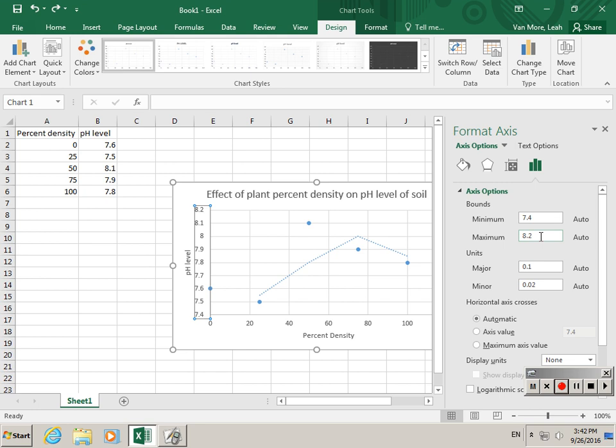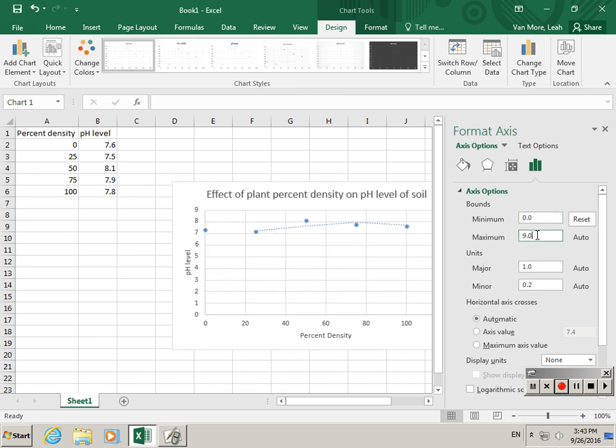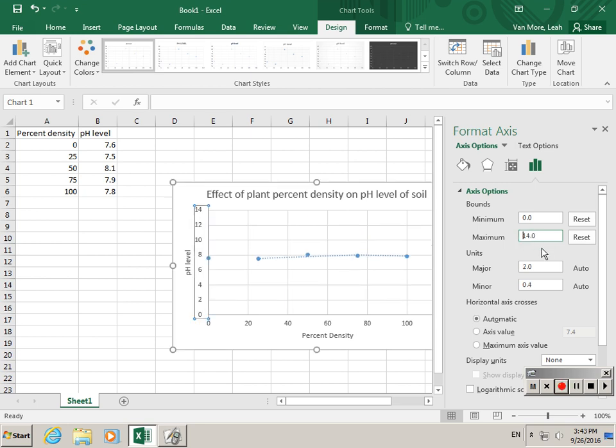Now, you need to make some sort of a judgment call, right? If you're doing percent, you go 0 to 100. With pH, I'm going to go 0 to 14 because that's the pH scale. So I'm going to highlight that and type in 0. And then I'm going to highlight this and type in 14. And say enter. If I were doing something else, I might need to figure out what I want to make my bounds, but either way, remember that Excel is going to maximize difference. So it may appear that there's a difference there that isn't actually there.